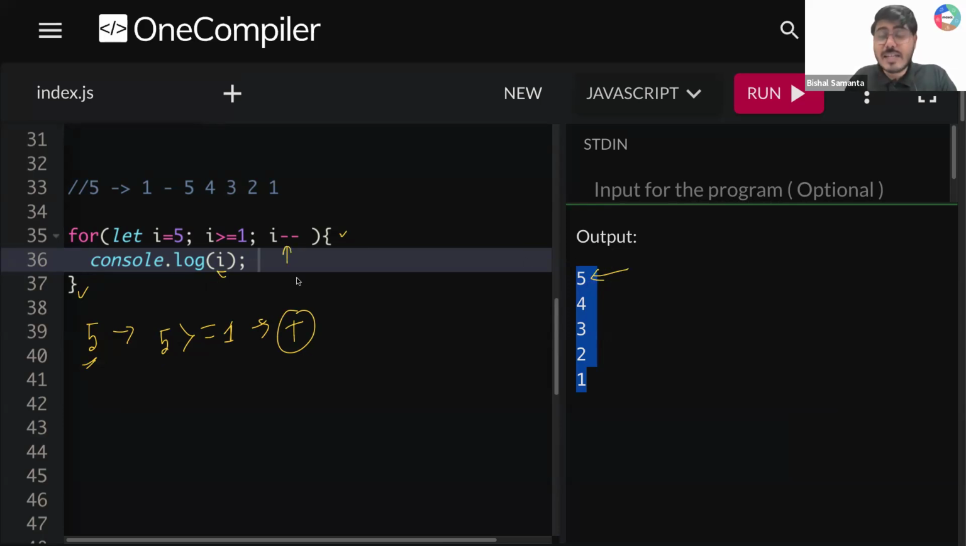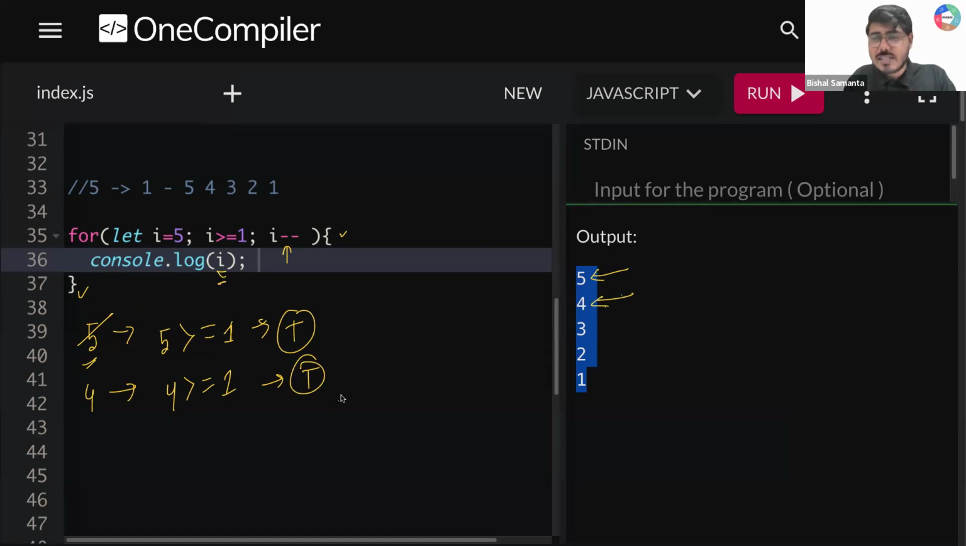After that, i-- . What will be my new i value, guys? My new i value will become 4. So 4 is greater than or equal to 1. Tell me, guys, is 4 greater than 1? Definitely true. Again, you will be running console.log(i).